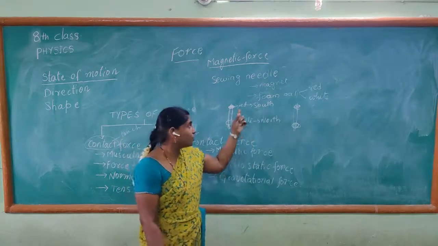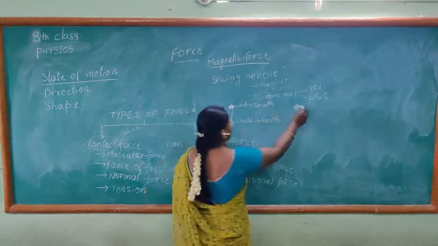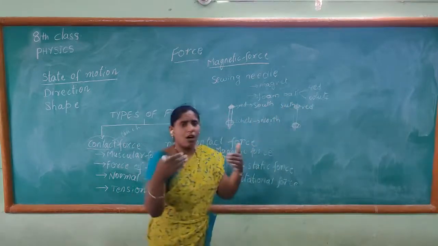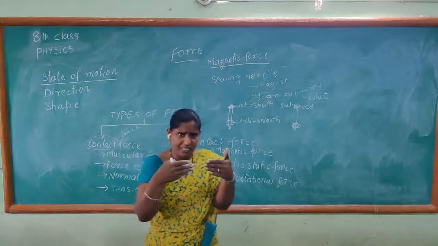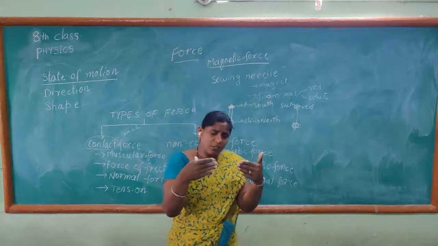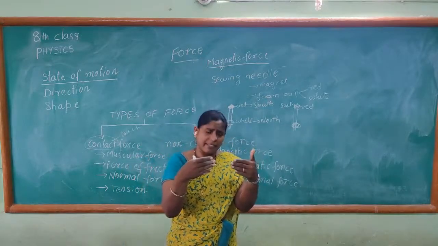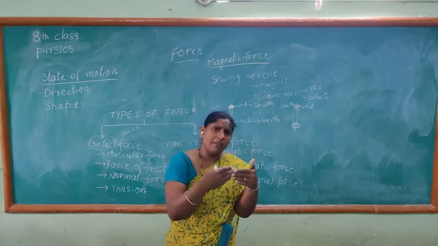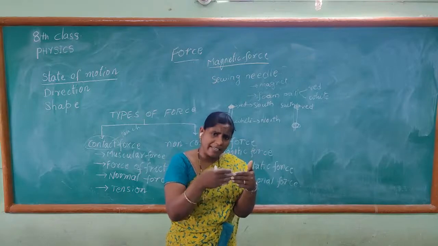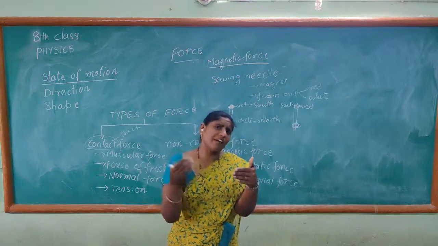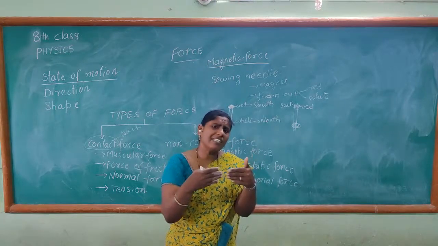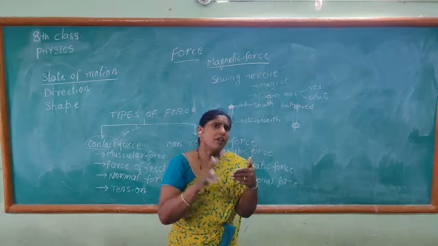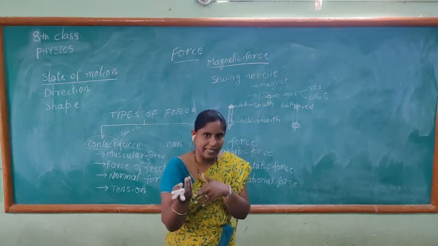Because the two red balls, this is the south pole, both south poles are facing each other. When the south pole of one bar magnet and the south pole of another magnet face each other, south to south, that means like poles. Like poles repel each other.